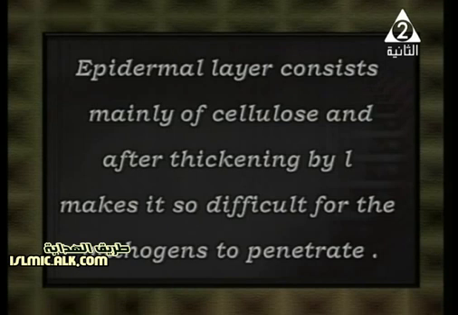The epidermal layer consists of cellulose, and this cellulose will thicken. Thickening means it increases, okay? I mean a lot of cellulose accumulates, making it so difficult for a pathogen to penetrate. If there is an insect or grazing animal that wants to eat a part of the plant, with the existence of these cellulose layers and the thickening around the cells, it will be very hard for the pathogen to penetrate.